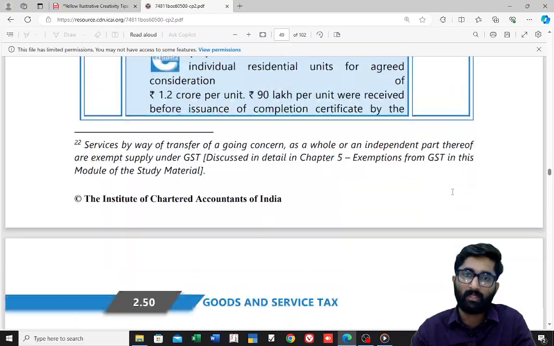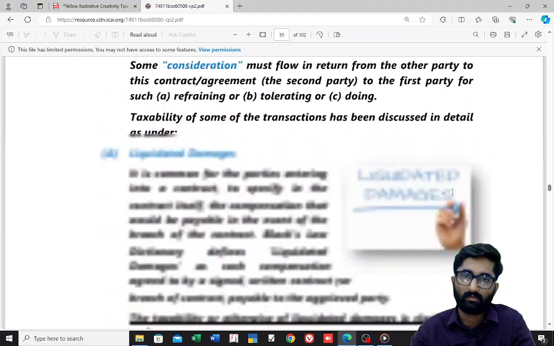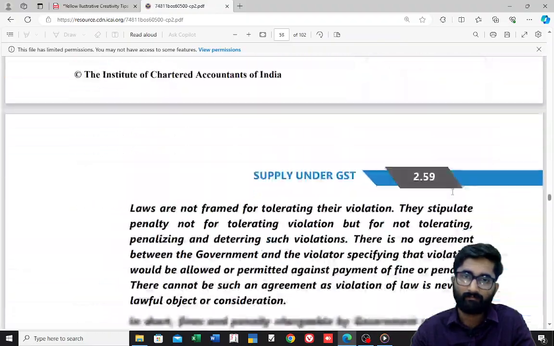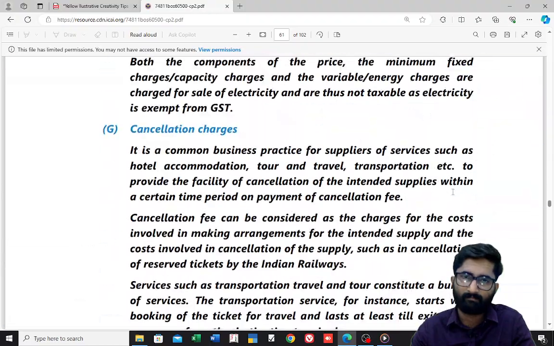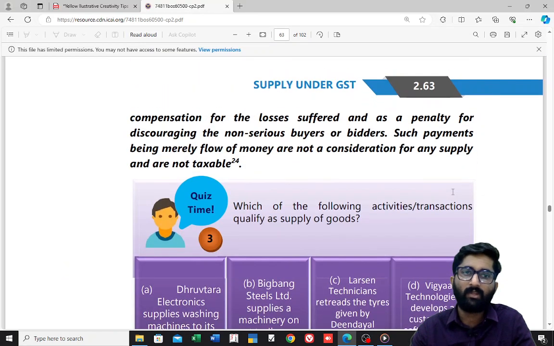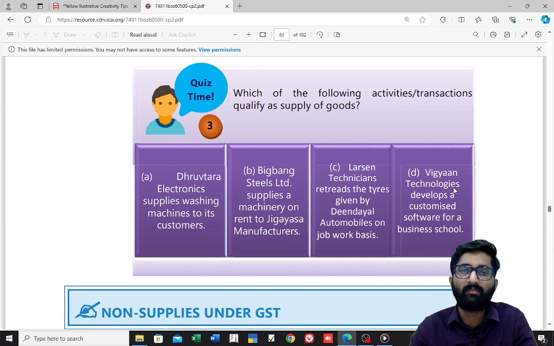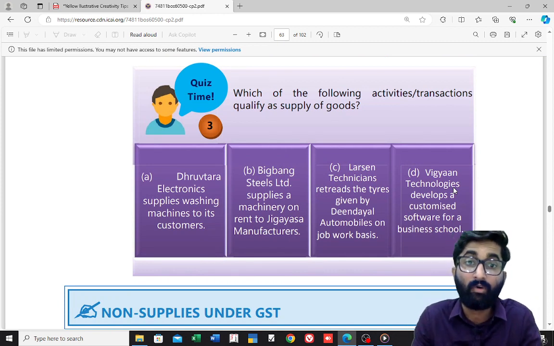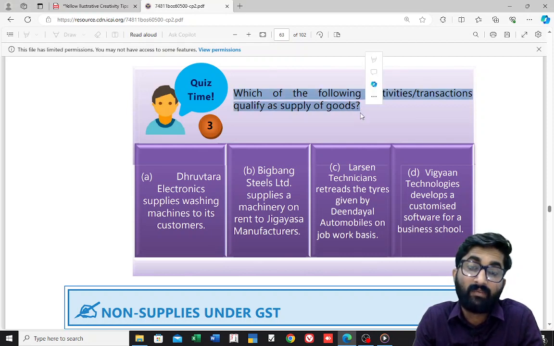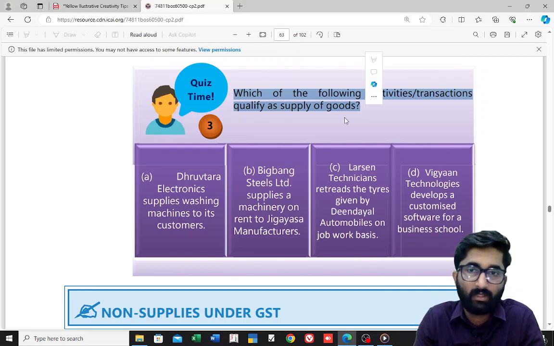Quiz number 3. Here. Quiz number 3. Which of the following activities or transactions qualify as supply of goods? That means they are asking a question from which? Section number 7 subsection 1A, capital A, whether supply of goods or not.